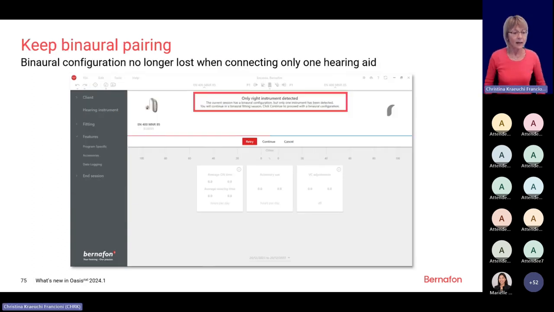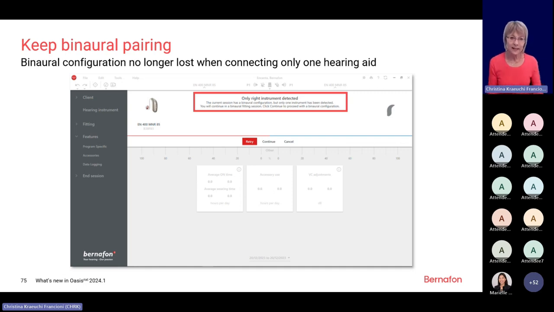Then I would like to mention one feature which has been added to Oasis 24.1. In the past, if the hearing aid user had two instruments, which means a binaural fitting, and then one instrument had to be sent to service, the hearing instrument was serviced, and then one instrument was sent to your shop because the instrument had been repaired.